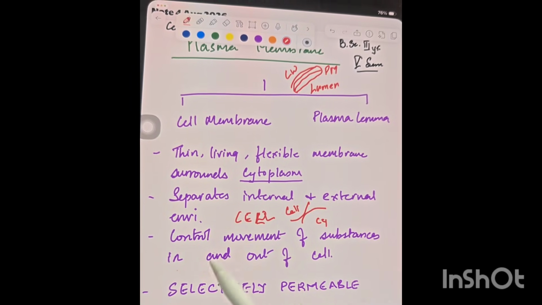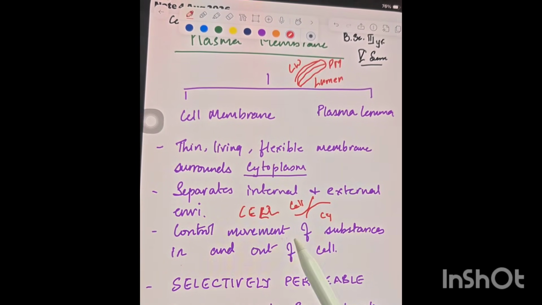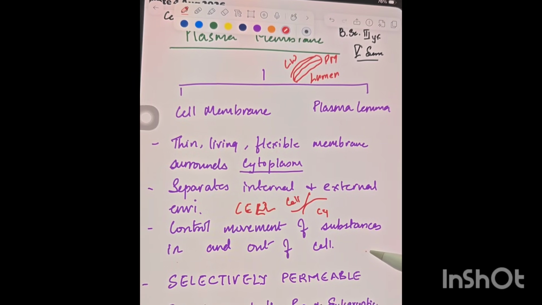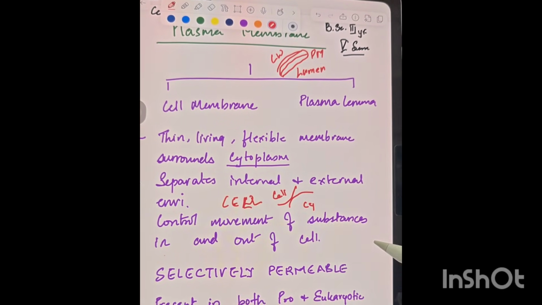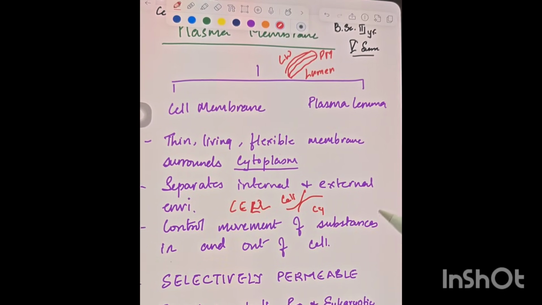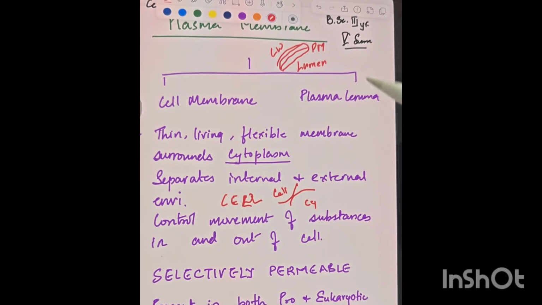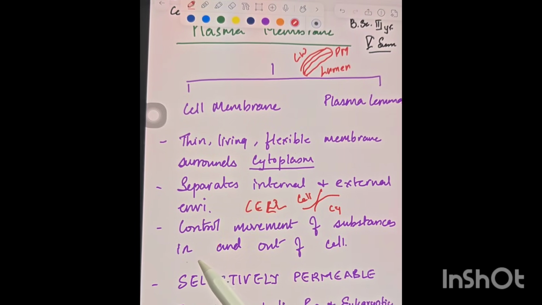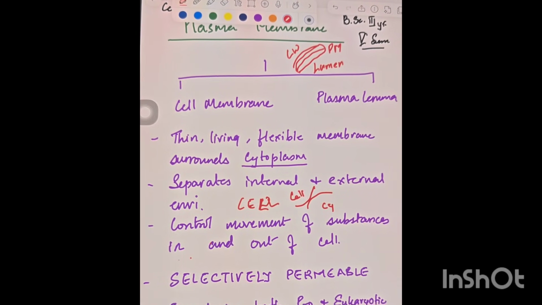Okay, next it controls the movement of substances in and out of the cell. Like any wall which controls and regulates who will come inside or who will go outside, similarly the plasma membrane also controls the movement of the substances coming in and out of the cell.